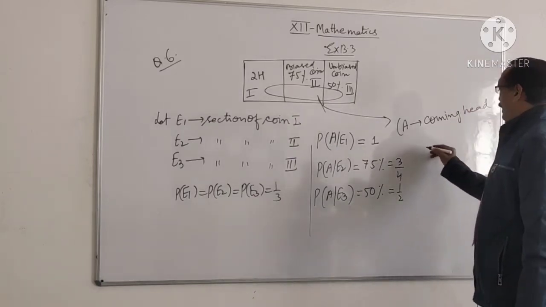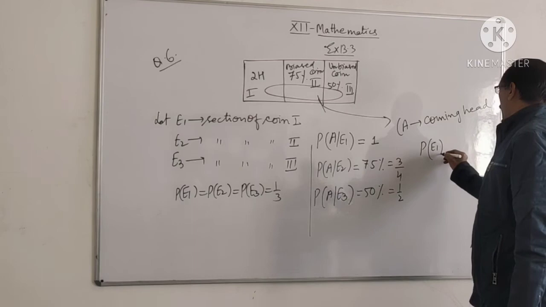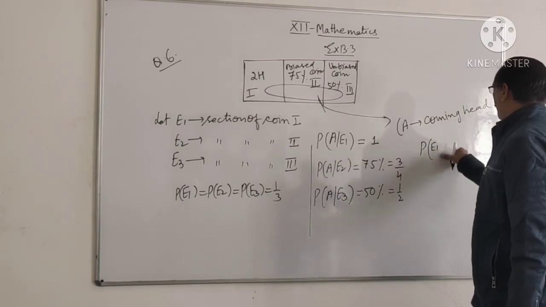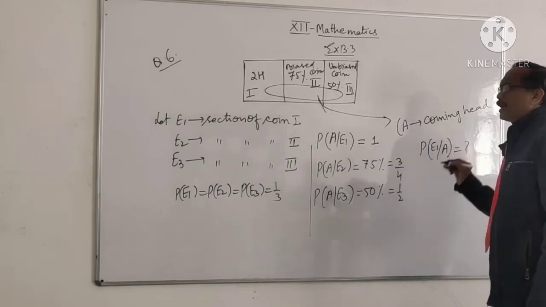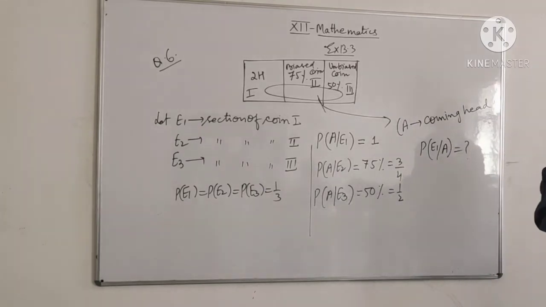Student, we have to find the probability of E1 given A, meaning the two-headed coin and head coming.